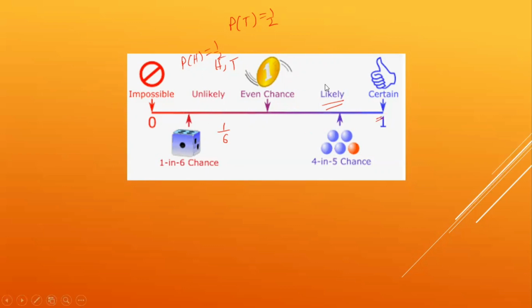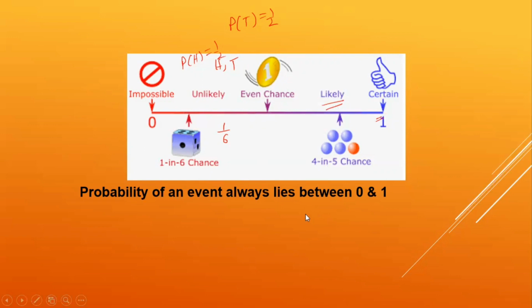So what do you see from this diagram? What is the range of the probability? The probability of an event always lies between 0 and 1. If the probability of getting a blue ball is 4 by 5, the probability of getting a red ball is 1 by 5, right? So 4 by 5 plus 1 by 5 is 5 by 5, which is 1. So the sum of the probabilities of elementary events is 1.